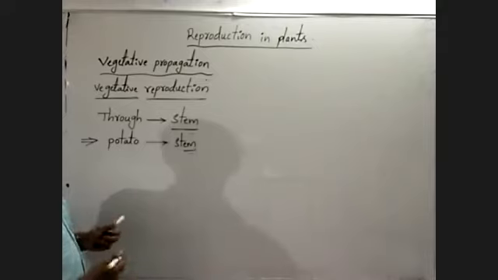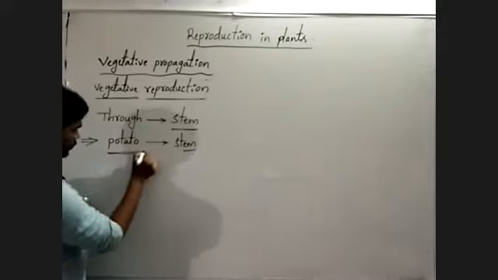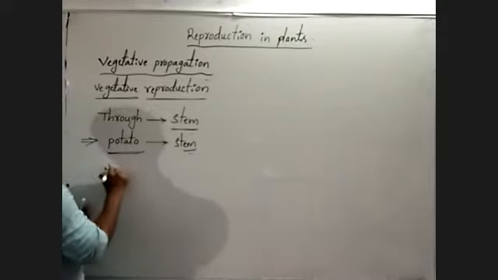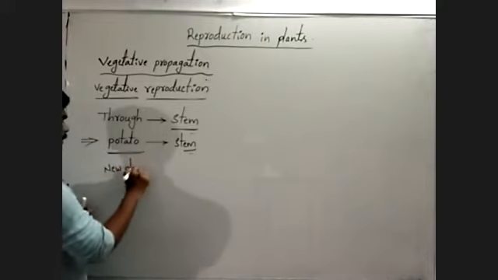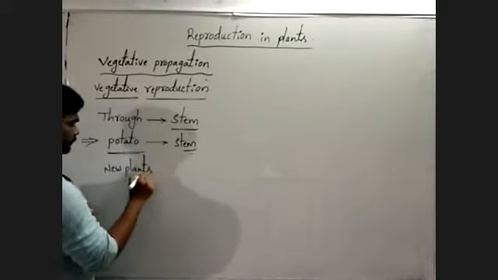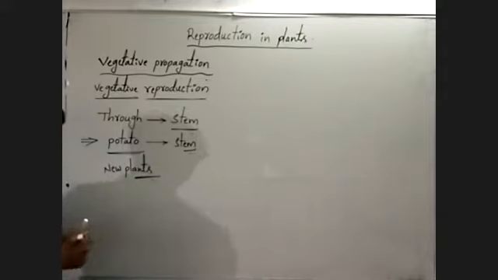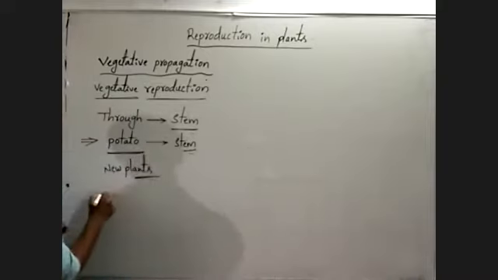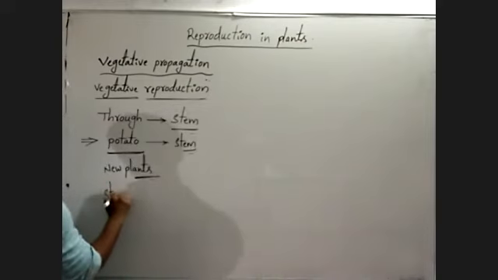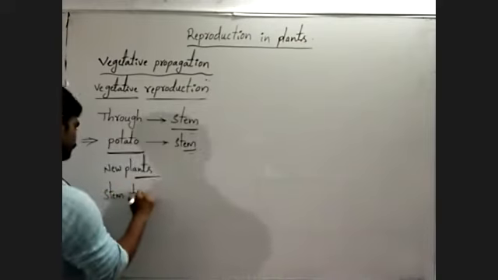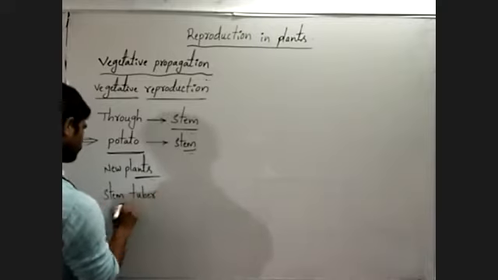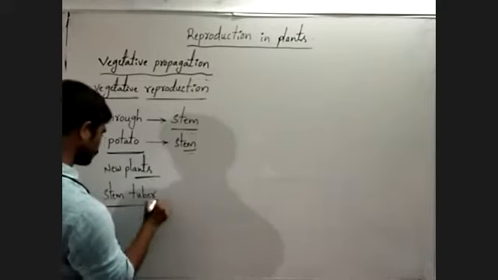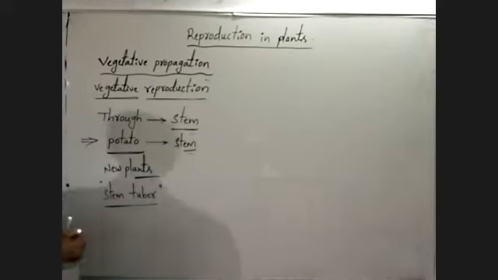It can produce a new plant. Potato is also called a stem tuber.